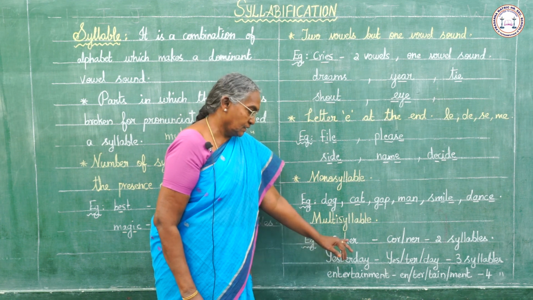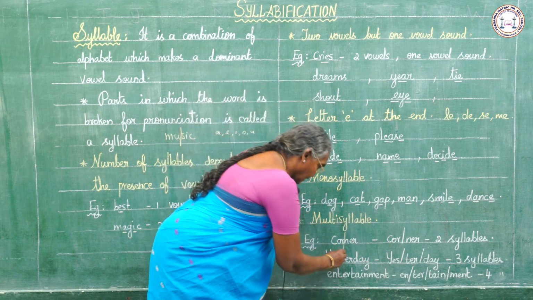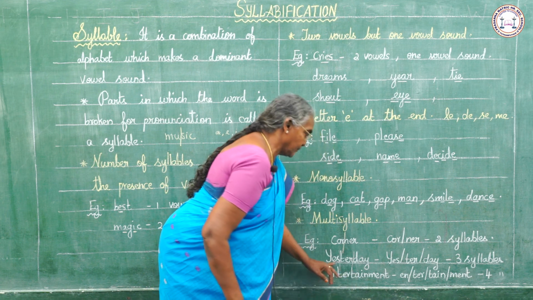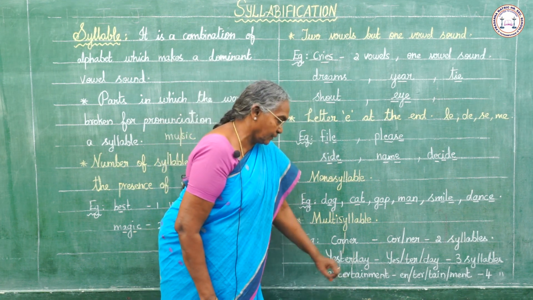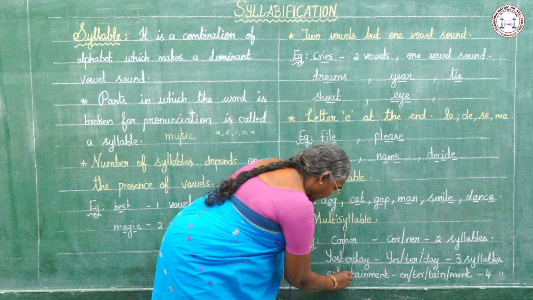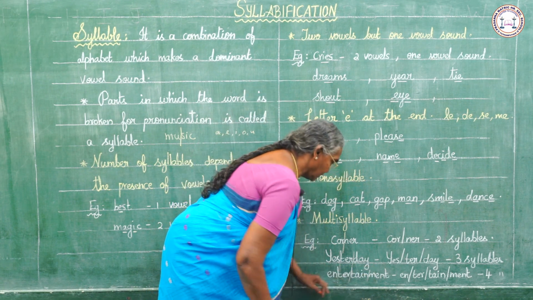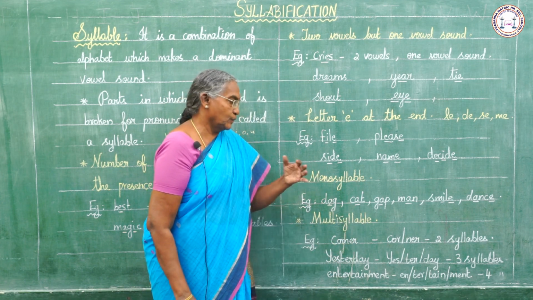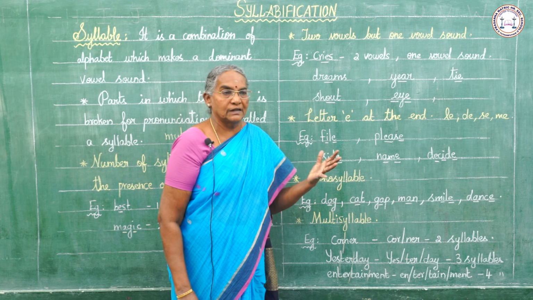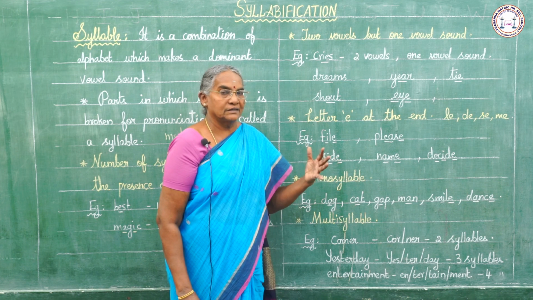Yesterday, there are three syllables. And here, see entertainment. There are four syllables. If a word has more than one syllable, we say it is a multisyllable.